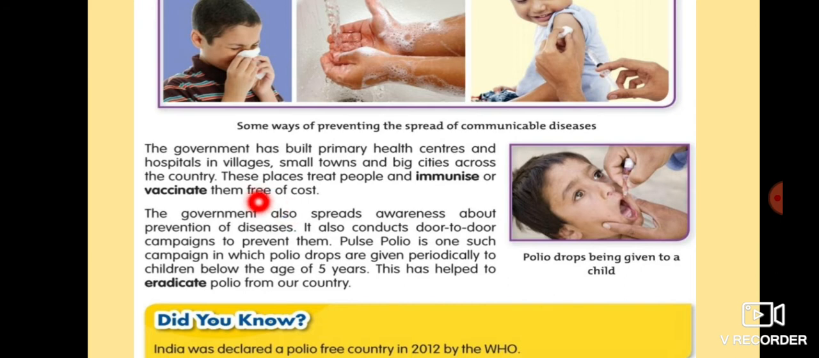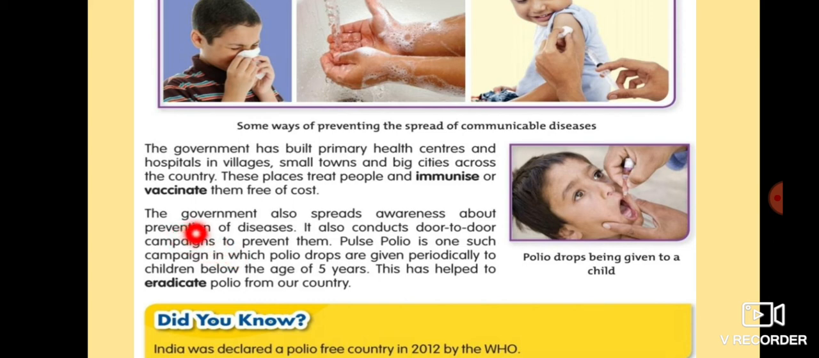So, children, what are the government rules and regulations for disease? They immunize and they also help us to eradicate this disease from our country. Like the government has built primary health centers and hospitals in villages, small towns and big cities across the country. These places treat people and immunize or vaccinate them free of cost. So injections are provided free of cost